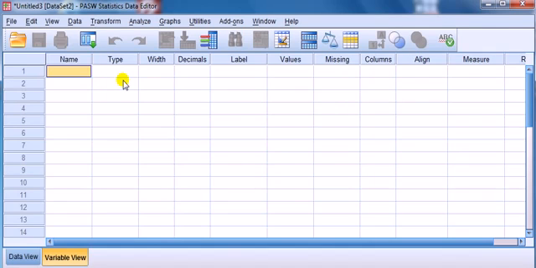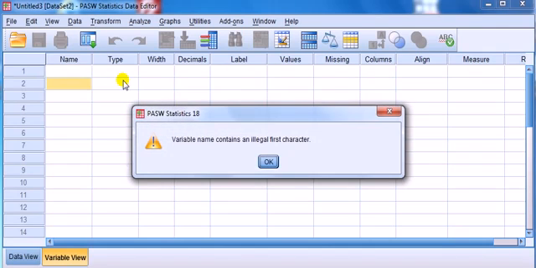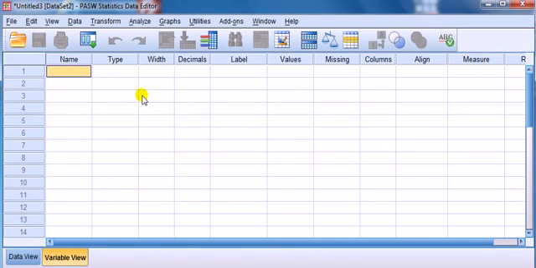How about, for some reason I want to begin with a number, 1 or 2, then educ? Again, this gives an error message, variable name contains an illegal first character. That is because we are not allowed numbers at the start.